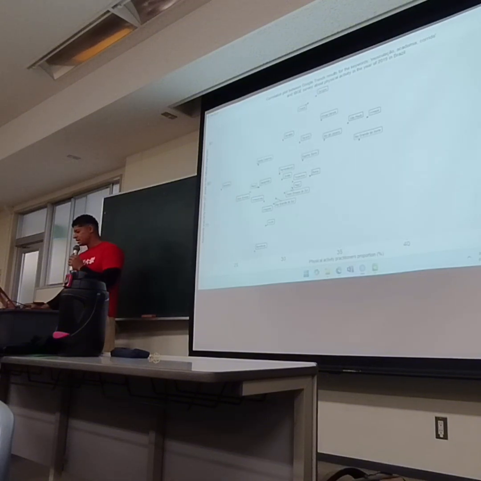And we can see that the majority of the states are concentrated here. Most of them have a population between 25 and 30% that practice physical activity, but Sergipe is the state that most searched these words on the internet, while Rondônia searched just a little bit. I think this is about 65 hits. And the Federal District is the state that is very separated from the results.